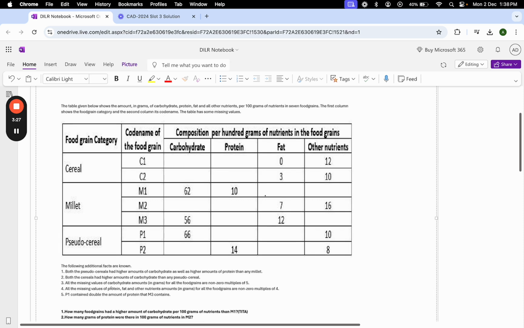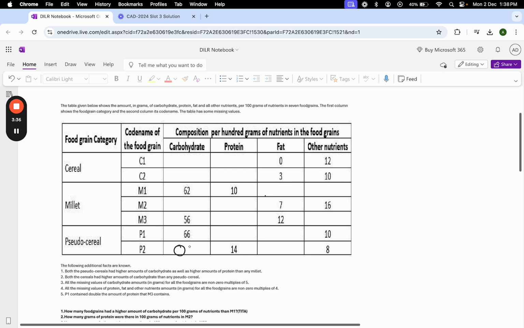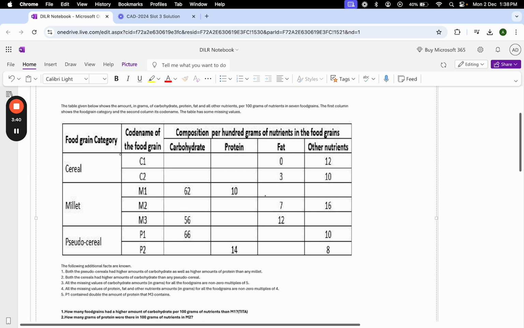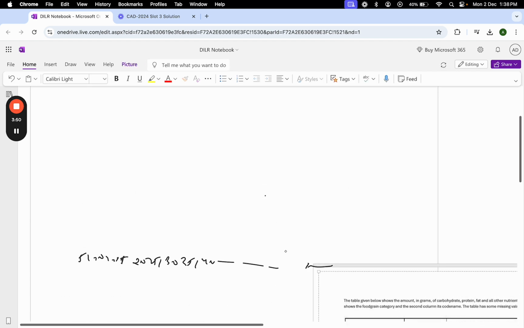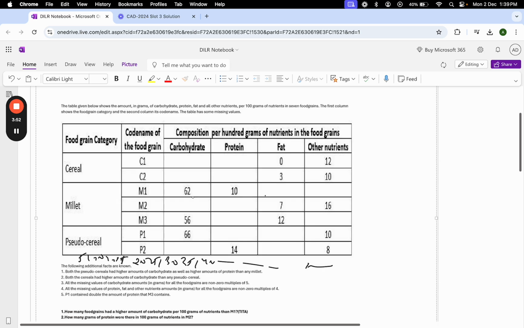Third point: all the missing values of carbohydrate for all the food grains are non-zero multiples of 5. So what they are saying is the value cannot be zero, it will be non-zero. It can be 5, 10, 15, 20, 25, 30, 35, 40 etc. up to 100 is what they are saying.